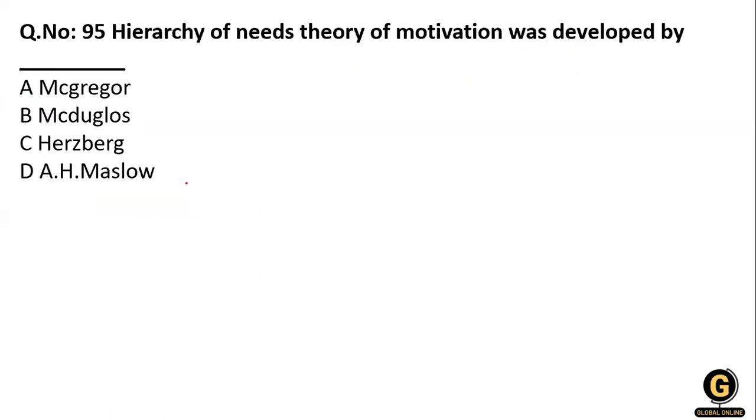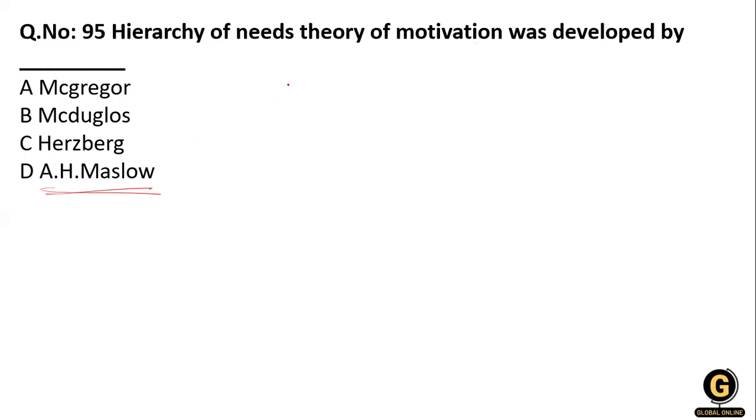Next question: the hierarchy of needs theory of motivation was developed by whom? It was developed by A.H. Maslow, the hierarchy of needs theory.